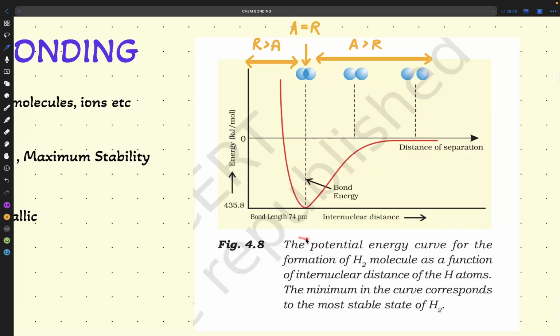So understood this point about the graph and why chemical bonding happens? Anaya and Rayan? Yeah.